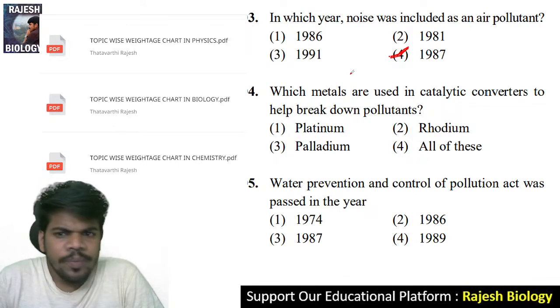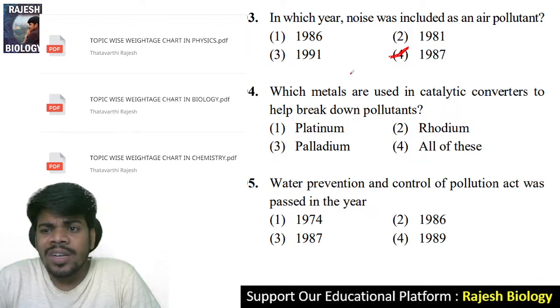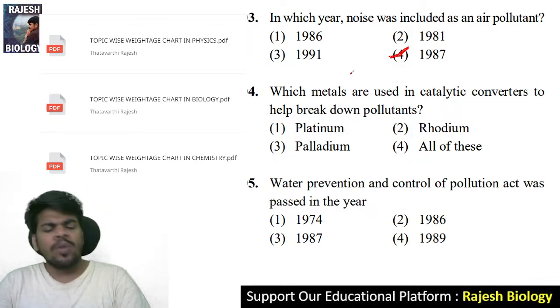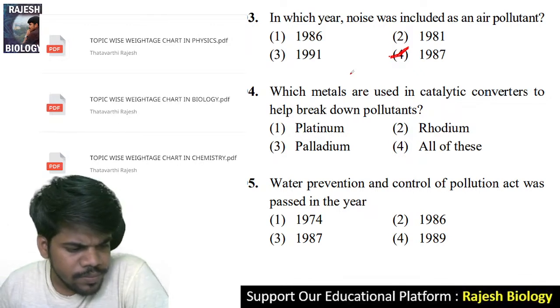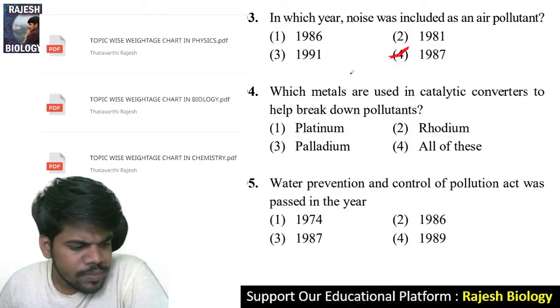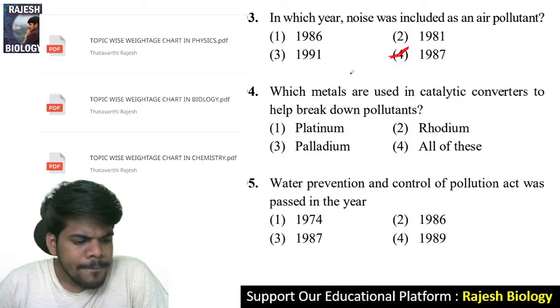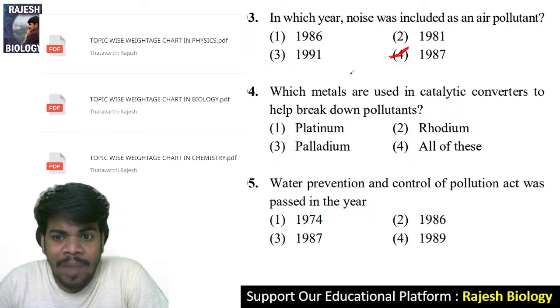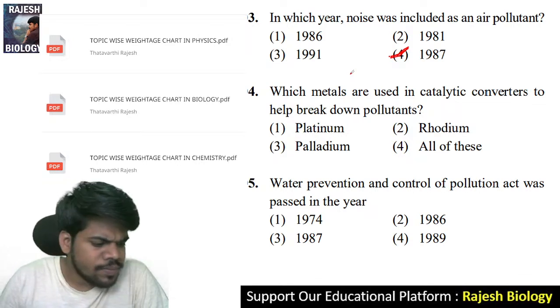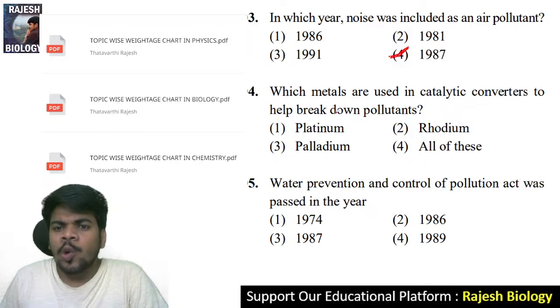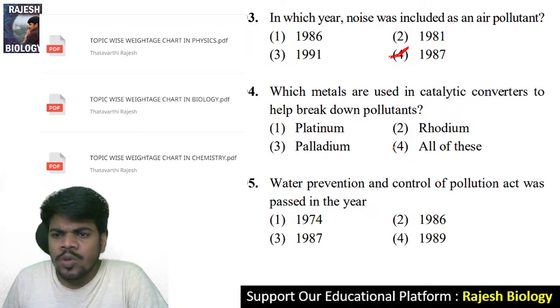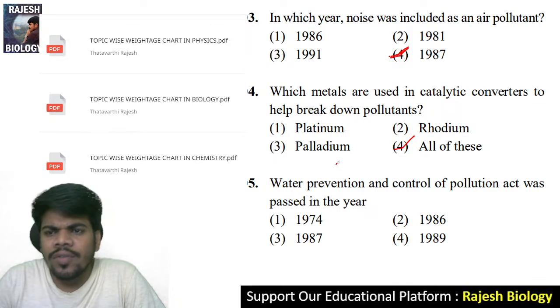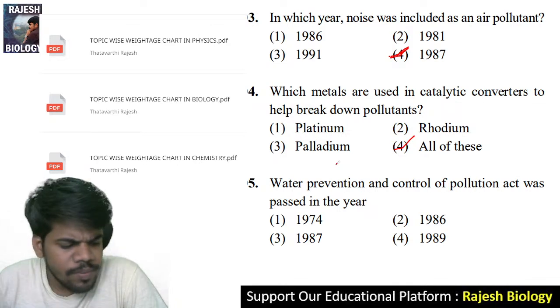Come to the fourth question. Which metals are used in catalytic converters to help break down the pollutants? Platinum, rhodium, palladium, or all of these? Actually, platinum, rhodium, palladium, everything is used. So, all of these is the right answer.